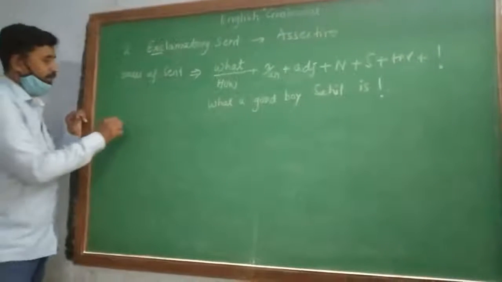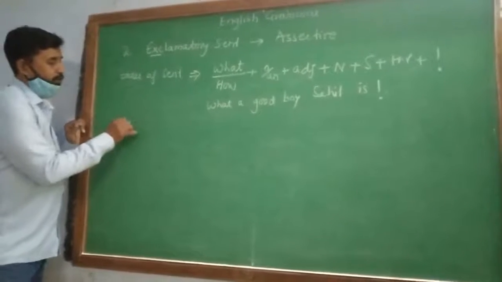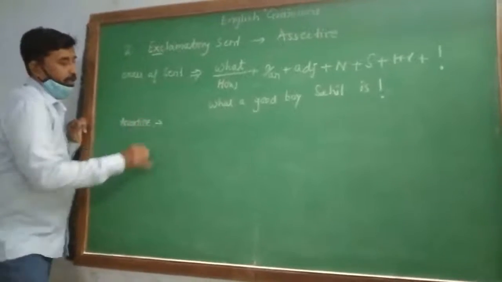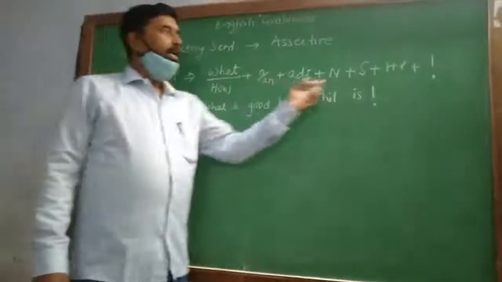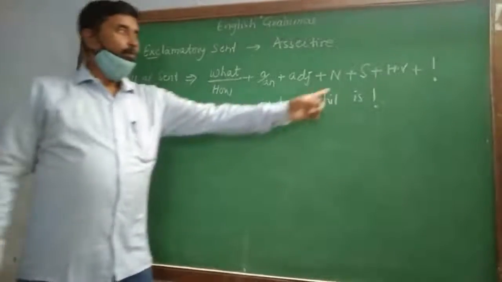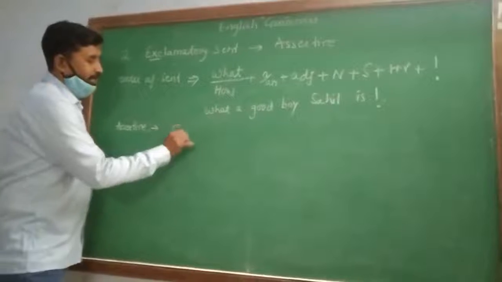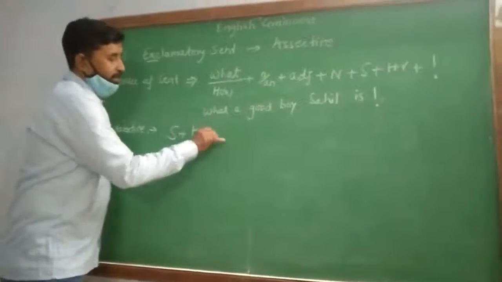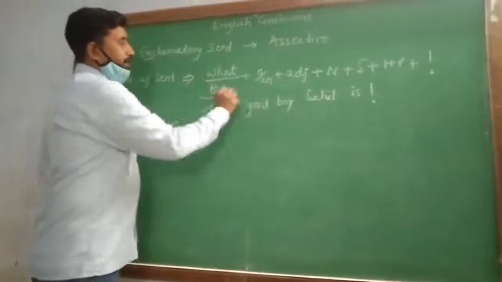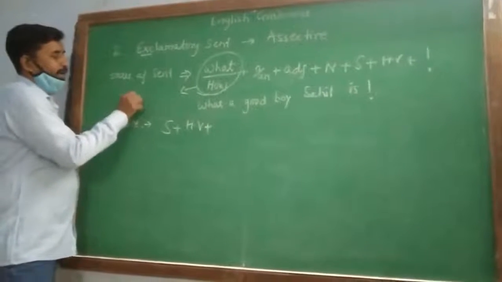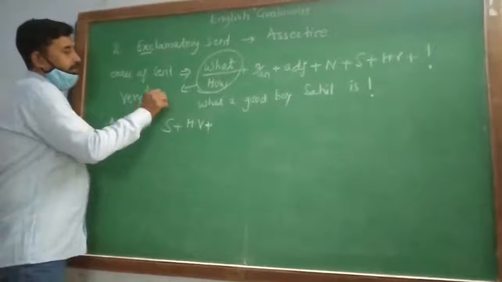So we should know the assertive structure also, the order of assertive sentence. While making exclamatory into assertive, we have to see the subject and helping verb. We have to carry the subject and helping verb to the beginning of the sentence. Second important thing, in place of what or how, we have to use very or really.